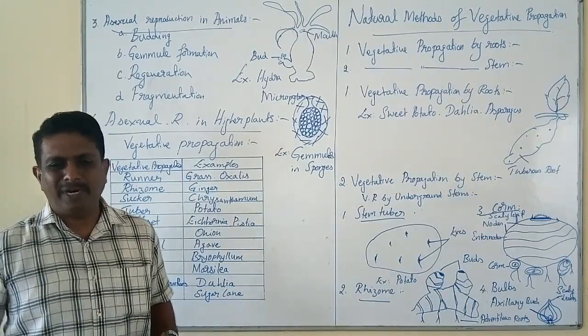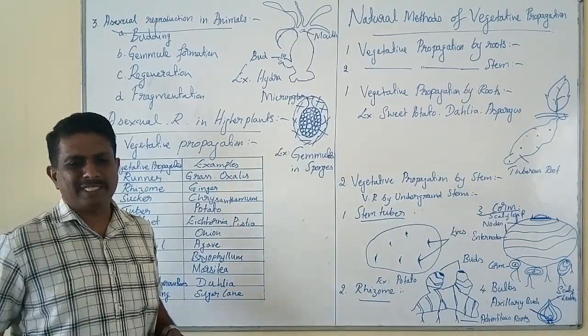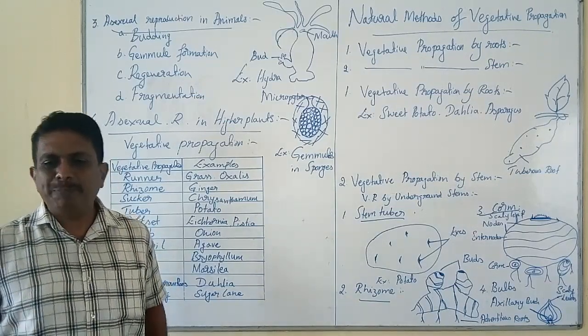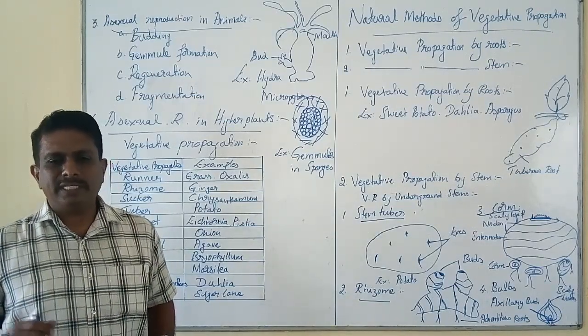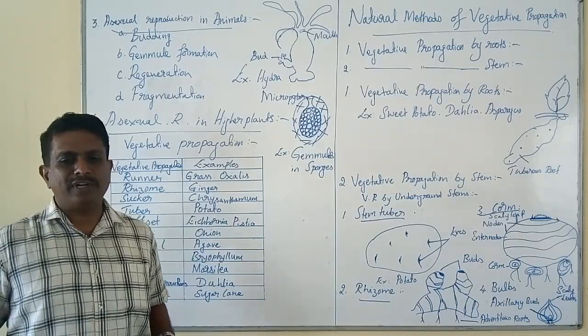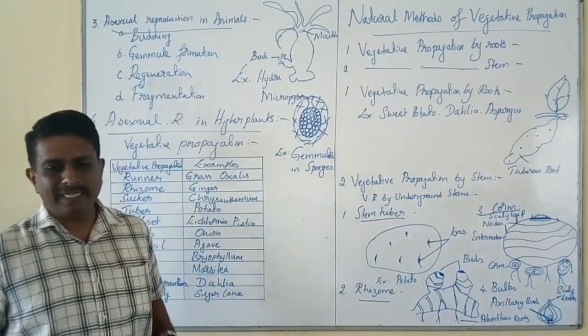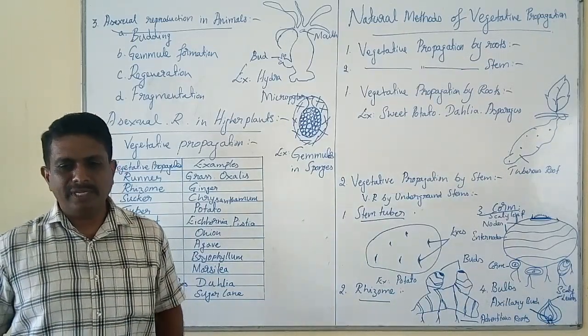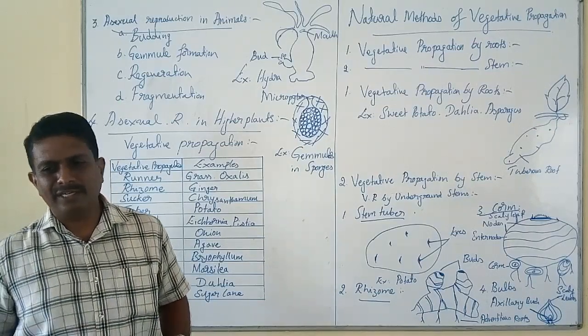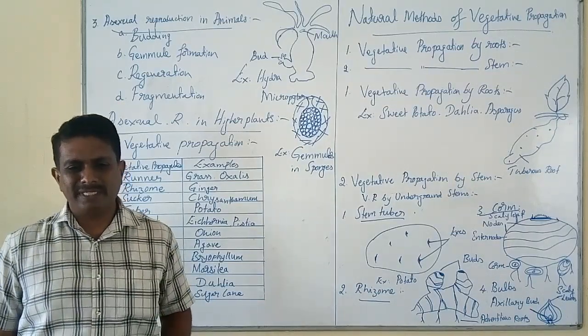Such a unique type of reproduction is seen in sponges. These gemmules are formed during favorable conditions. During unfavorable conditions, they undergo a period of dormancy.